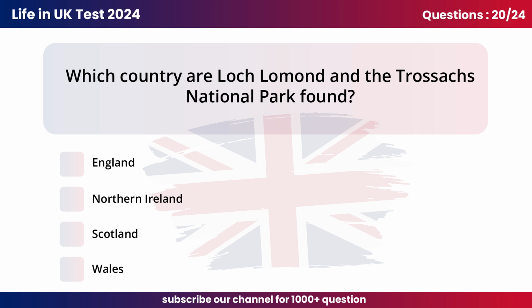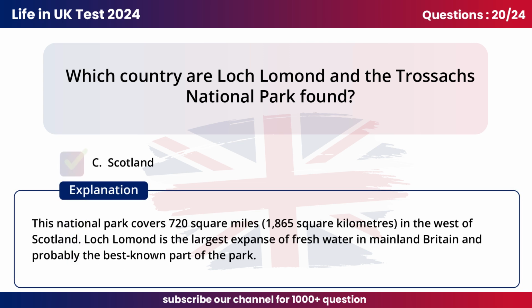Question 20. In which country are Loch Lomond and the Trossachs National Park found? C. Scotland. This national park covers 720 square miles, 1,865 square kilometres, in the west of Scotland. Loch Lomond is the largest expanse of fresh water in mainland Britain and probably the best-known part of the park.